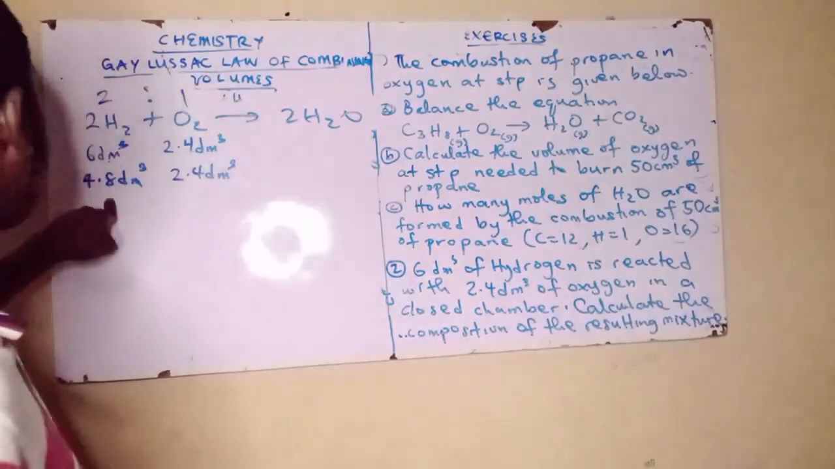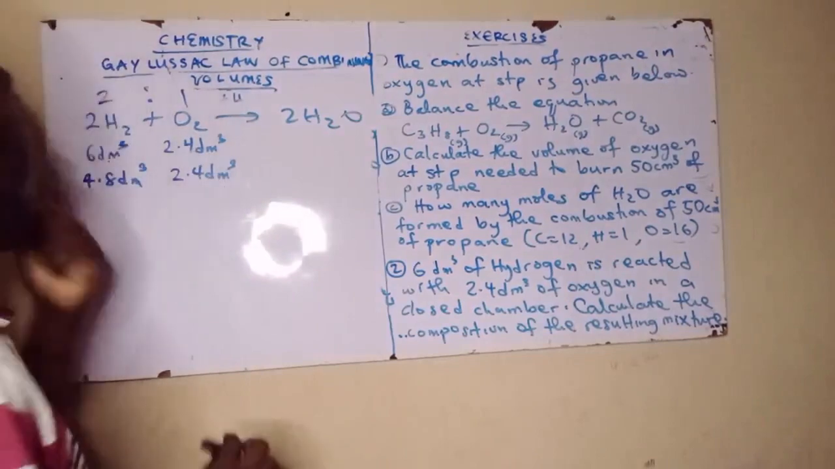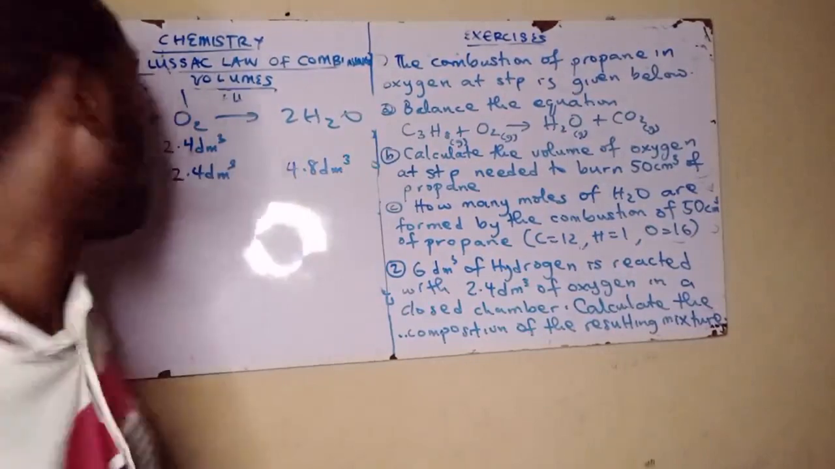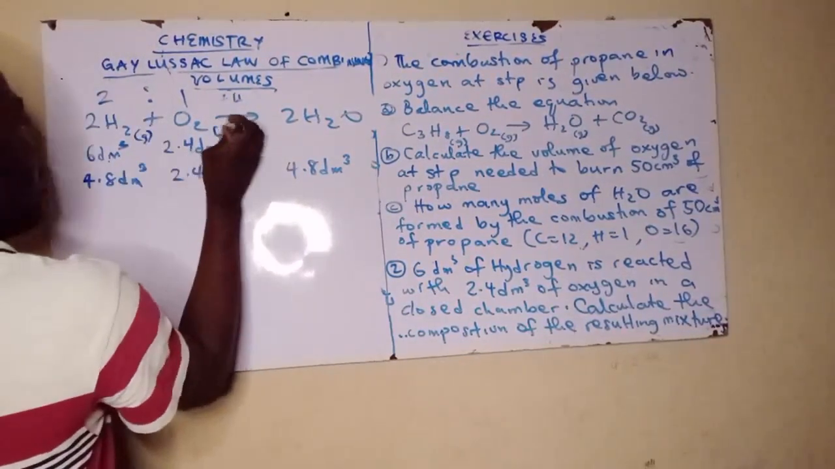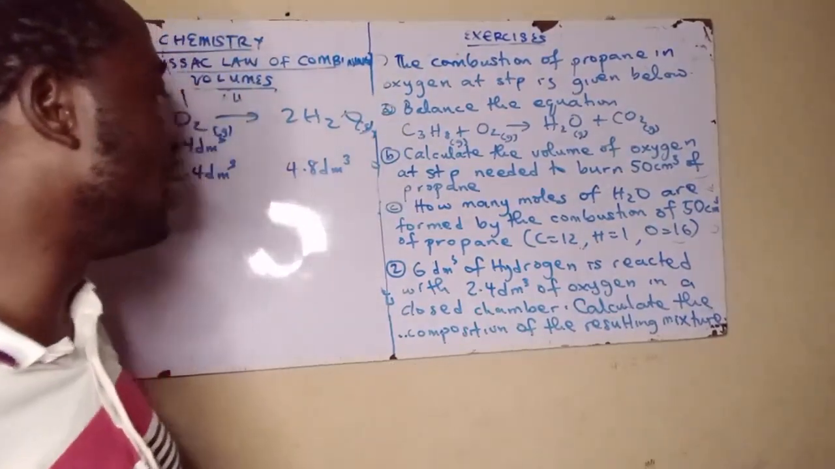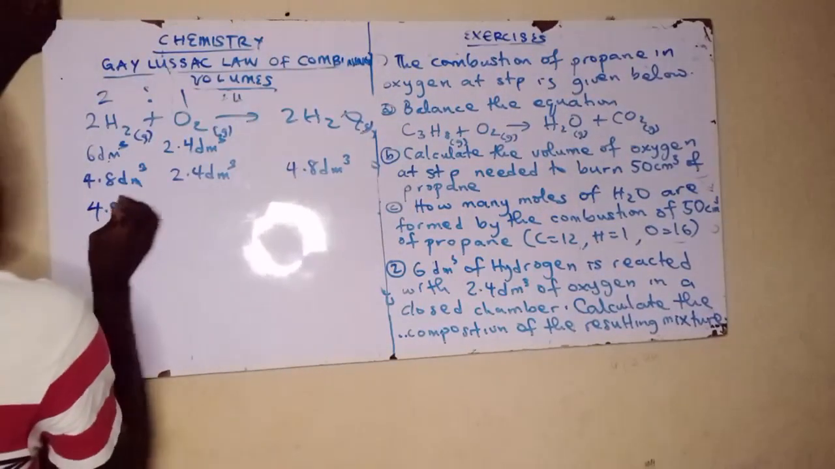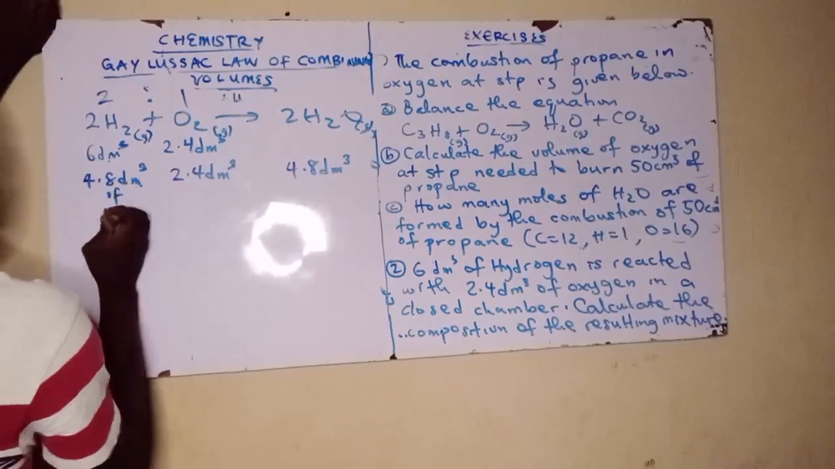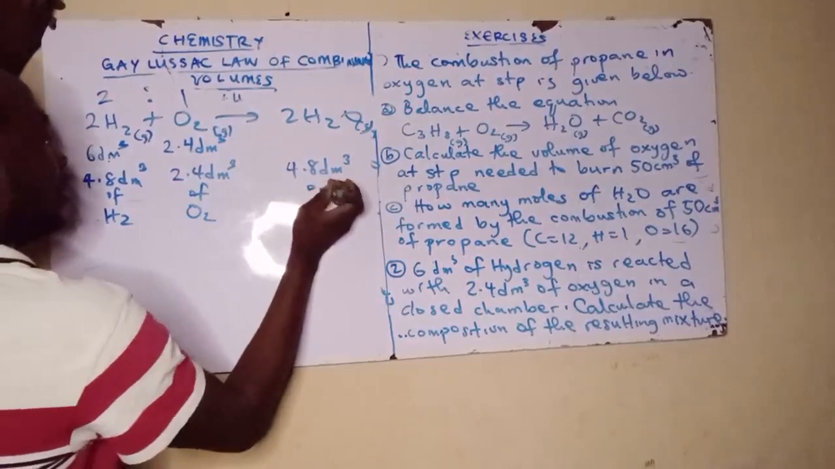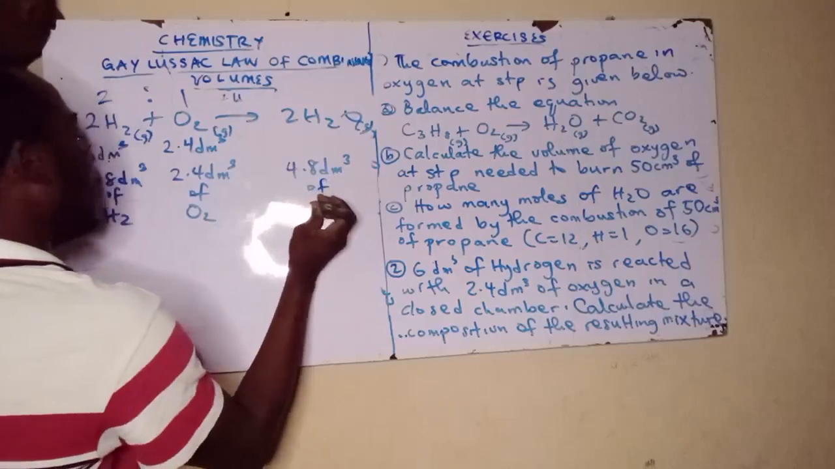So 4.8 dm cube of hydrogen will react with 2.4 dm cube of oxygen, and automatically we máa produce 4.8 dm cube of water vapor. Ṣé ti get báyẹn? Because all these are gases. So now kí ni wọ́n sọ? Wọ́n ní calculate the composition of the resulting mixture.